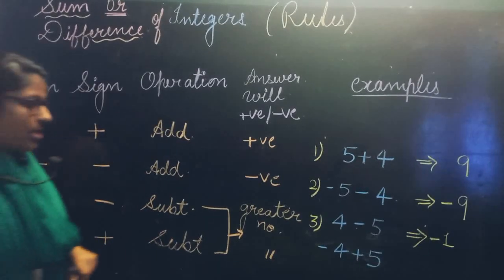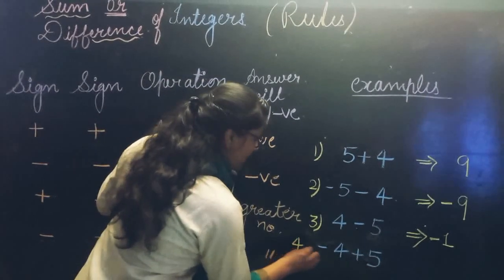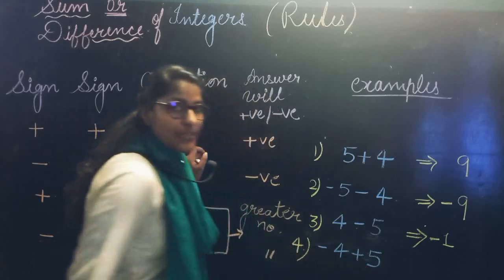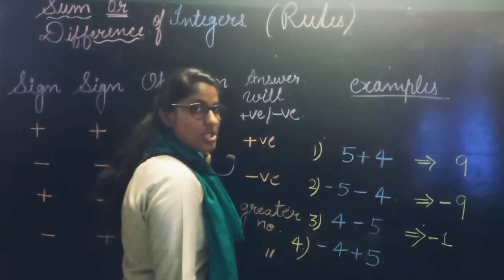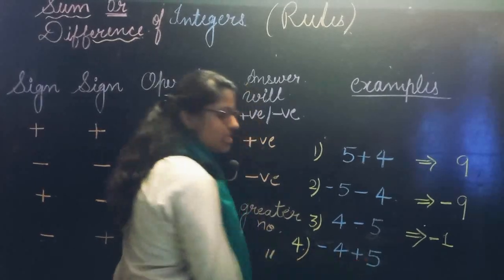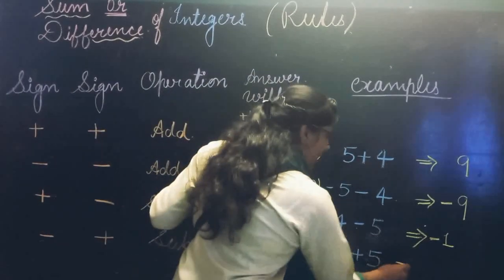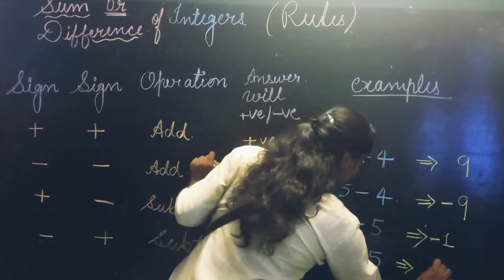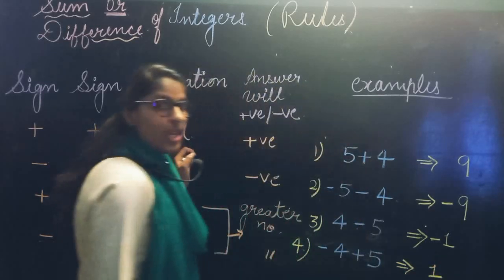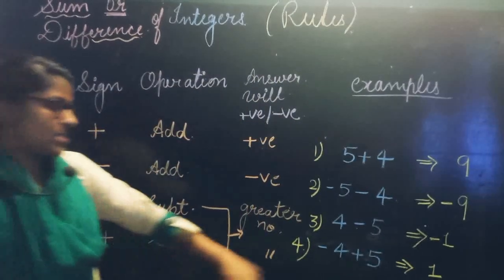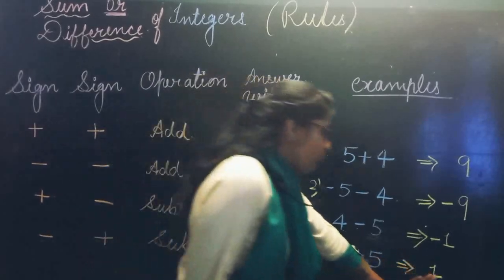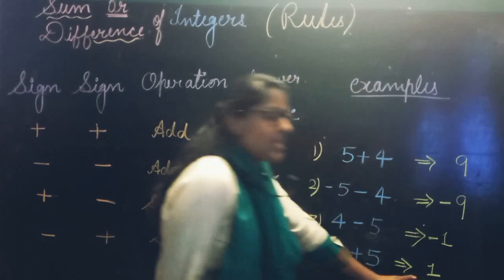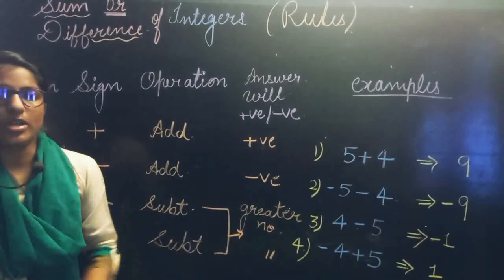Now the last example is example number 4, that is minus 4 plus 5. Minus 4 plus 5. First is negative, another is positive. When we have two different signs, we will do their subtraction. Again you do subtraction, 5 minus 4 is 1. And you can see here 5 is the greater number and 5 has a positive sign. So we will not put any sign here. Okay? It means 1 is positive there.